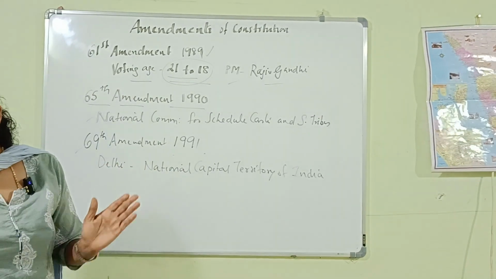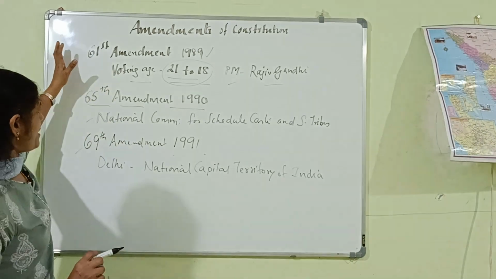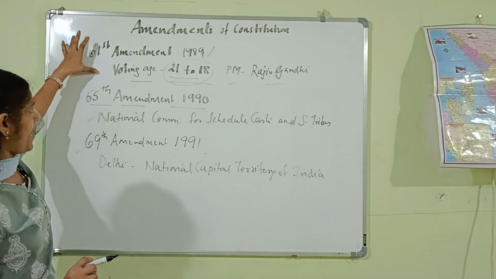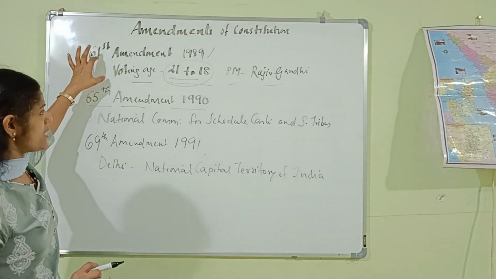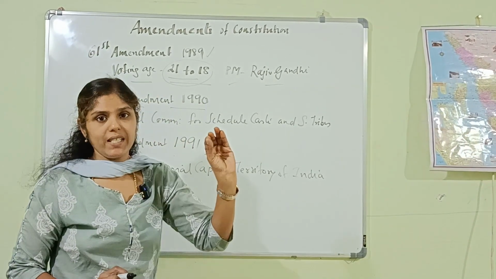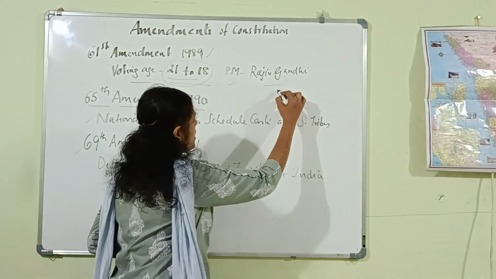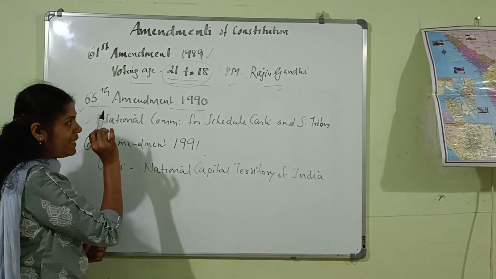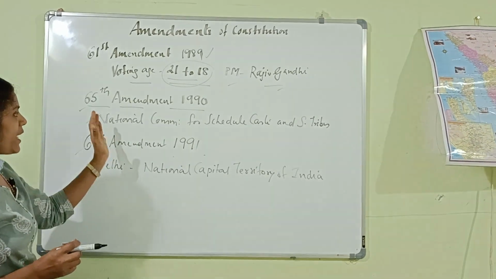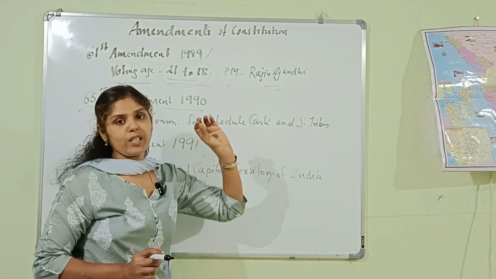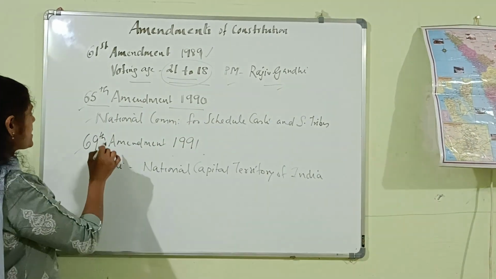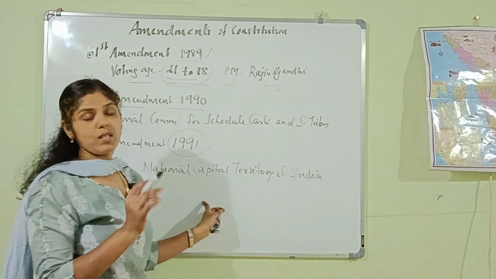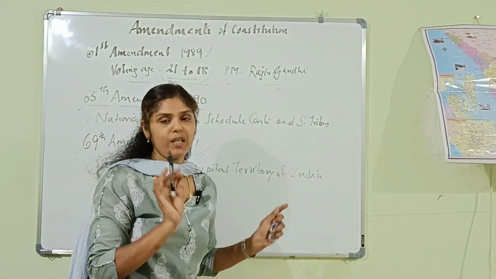So, what are the main amendments? The 61st Amendment Act of 1989: the voting age of citizens was reduced from 21 to 18 years, and the PM at that period was Rajiv Gandhi. The 65th Amendment Act of 1990: the provision for the National Commission for Scheduled Castes and Scheduled Tribes was introduced. And the 69th Amendment Act of 1991: Delhi was made a National Capital Territory of India.